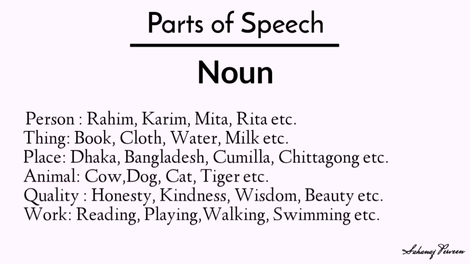Person: Rohim, Karim, Mita, Rita, etc. Thing: book, cloth, water, milk, etc. Place: Dhaka, Bangladesh, Kumilla, Chittagong, etc. Animal: cow, dog, cat, tiger, etc. Quality: honesty, kindness, wisdom, beauty, etc. Work: reading, playing, walking, swimming, etc.